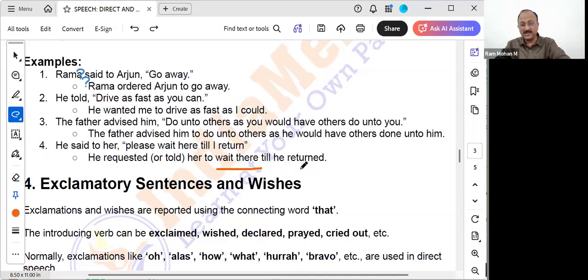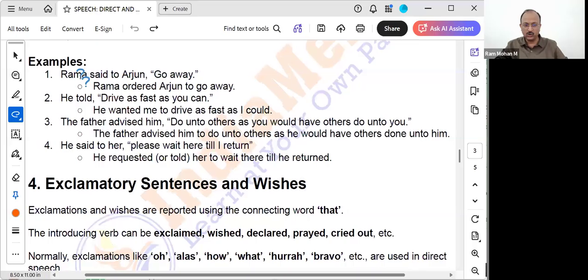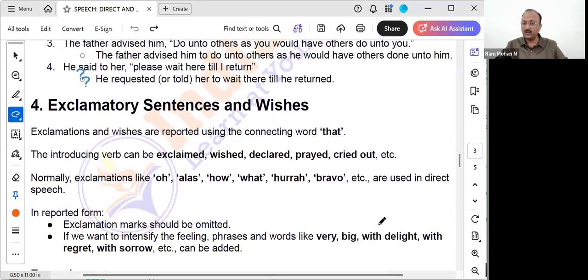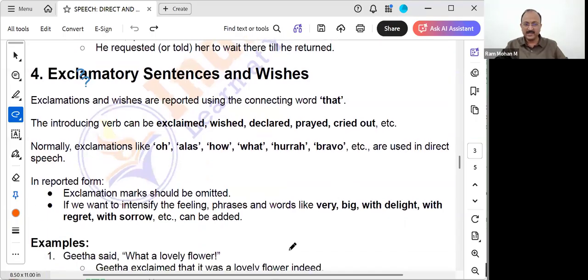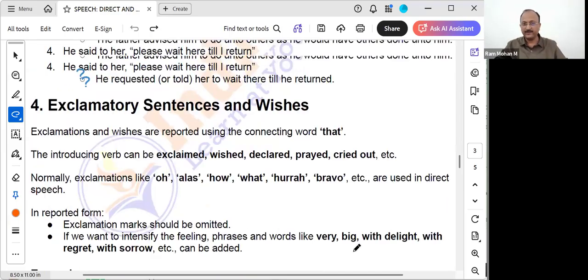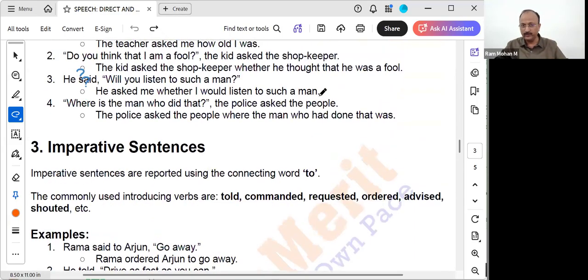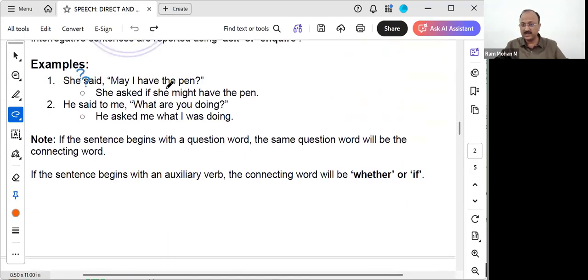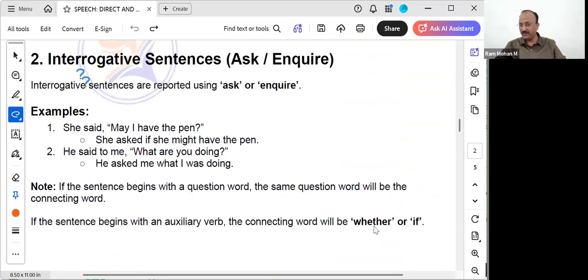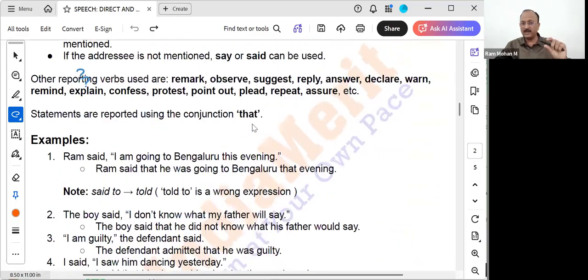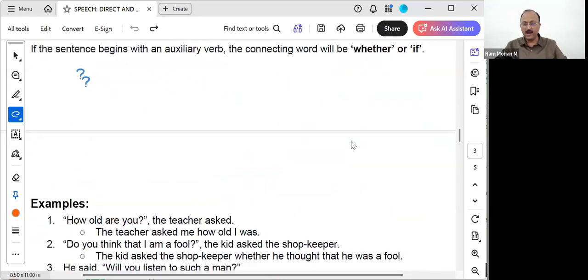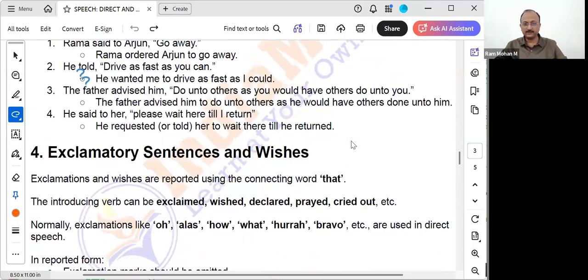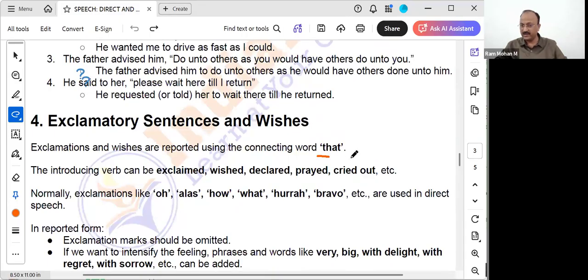Correct? No? Now we'll go to the next sentence type, which is a little interesting also. This is called exclamatory sentences. These are all the wishes also sometimes. Correct? No? Exclamations and wishes are reported using the connecting word that. Always use the word that. See, for imperative sentences we are using to. For interrogative sentences we use two types: whether or if will be used, or ask or inquire will be used. But statements normally are used with the conjunction that. Okay, statements and exclamatory sentences both will use the connecting word that only.